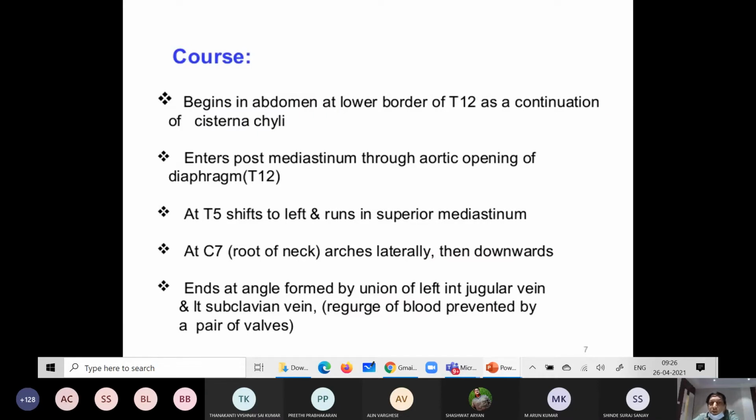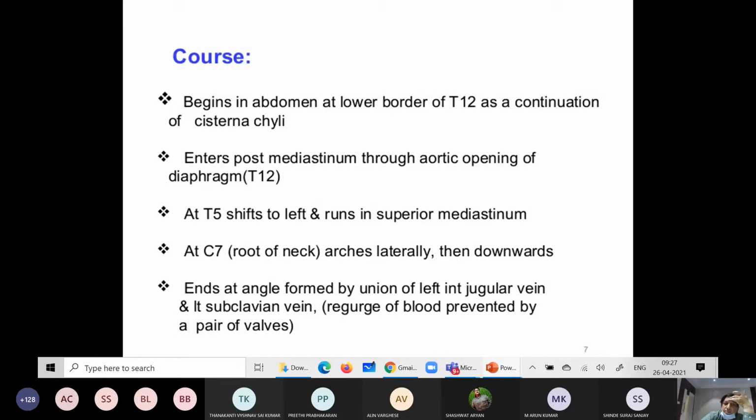Now, you know already the thoracic duct starts from the lower border of T12. Then it enters into the posterior mediastinum. There are some openings in the diaphragm, and one of the important ones is the aortic opening. So the thoracic duct extends upwards and enters the thorax through the aortic opening of the diaphragm at the level of T12. Now, next, at the level of T5, it shifts to the left and runs in the superior mediastinum.